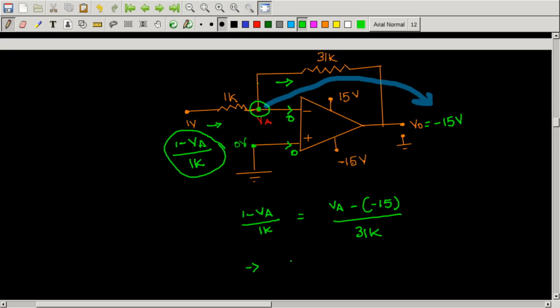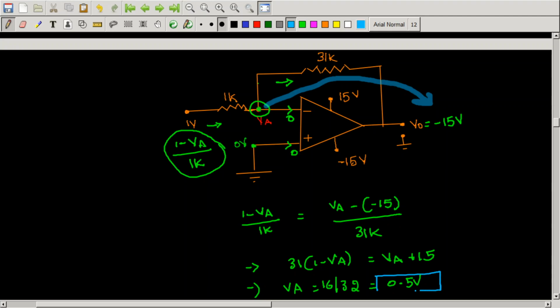That implies 31 into (1 minus VA) is simply equal to VA plus 15. That implies your VA is equal to 16 by 32, that is equal to 0.5 volts. So this is your answer. VA is half volt.